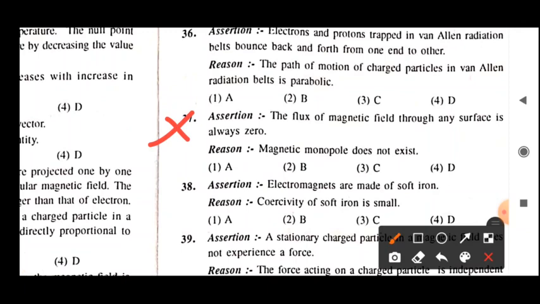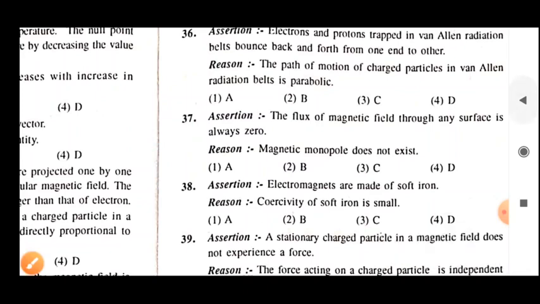Now reason, let's see. Magnetic monopole does not exist. So in this case, as it is given, magnetic monopole does not exist. So obviously this reason is correct for this question number 37. It means that, as you know, we always get any magnet in the dipole form. Magnetic monopole form we are not getting. So that is the correct statement. For this one, assertion is wrong, but reason is true.